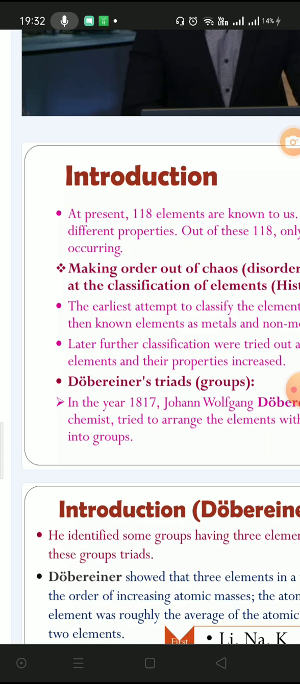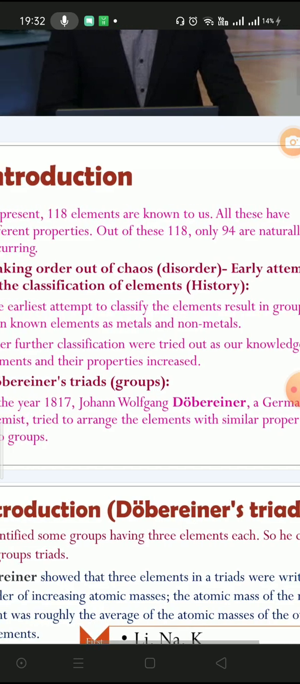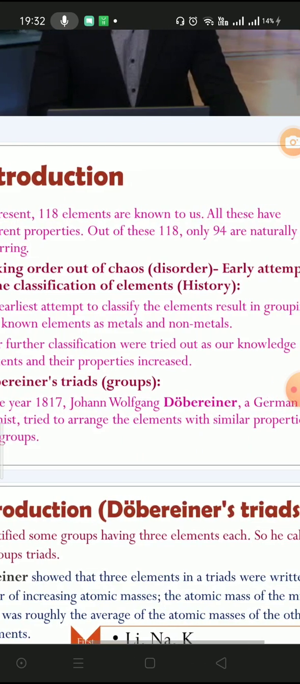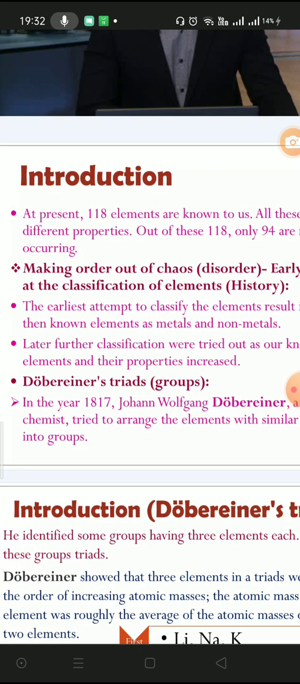So if we see the classification, one by one we will take classifications given by different scientists. First of all we will take Dobereiner. In 1817, Dobereiner, a German chemist, tried to arrange elements with similar properties into groups. If a group of elements having similar properties is there, we can learn their properties very easily.